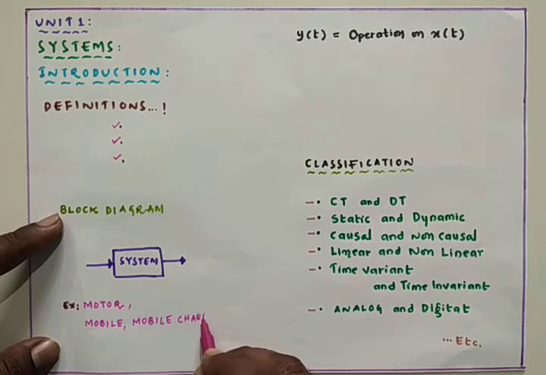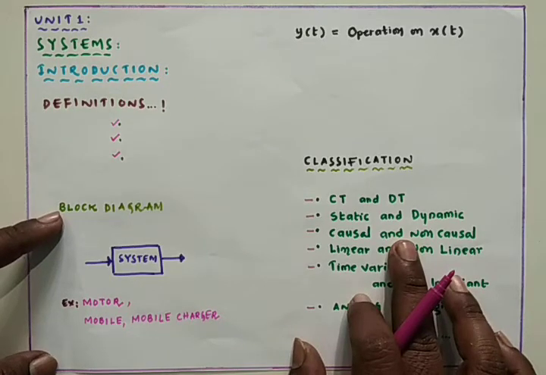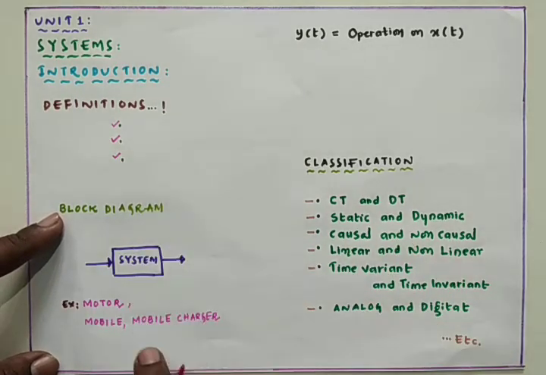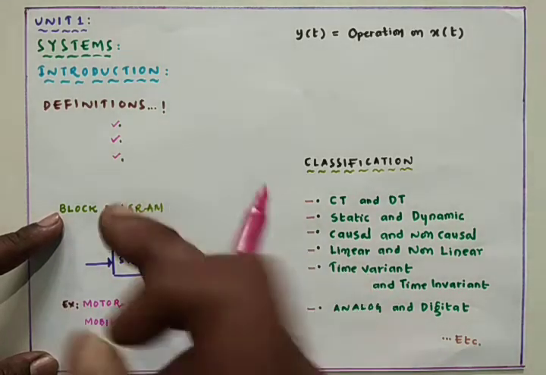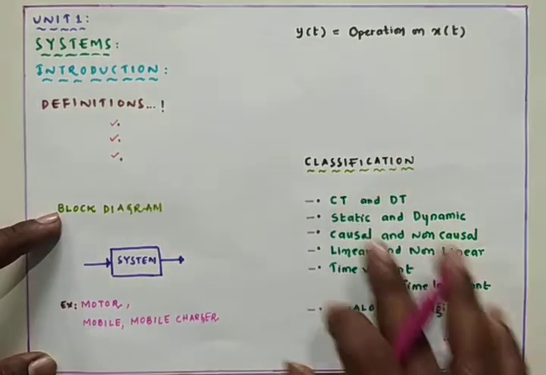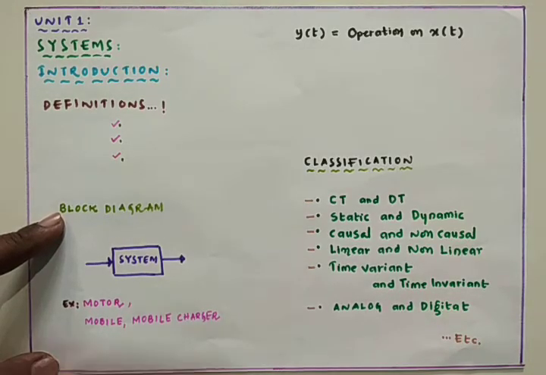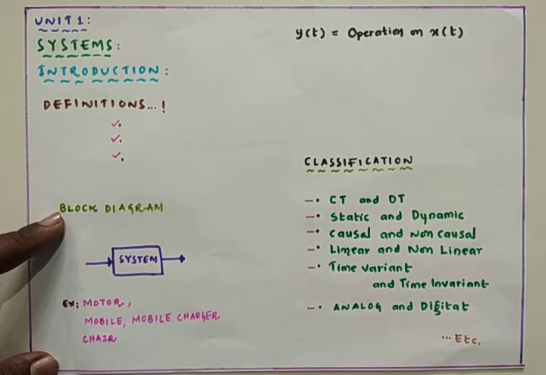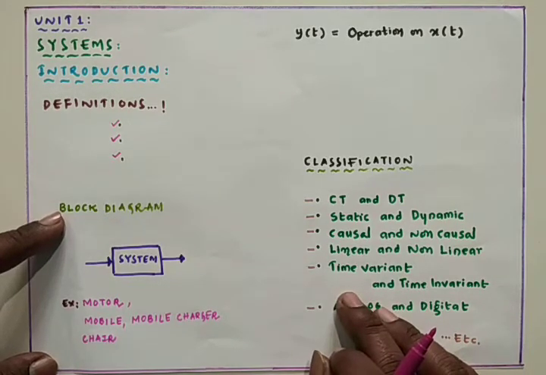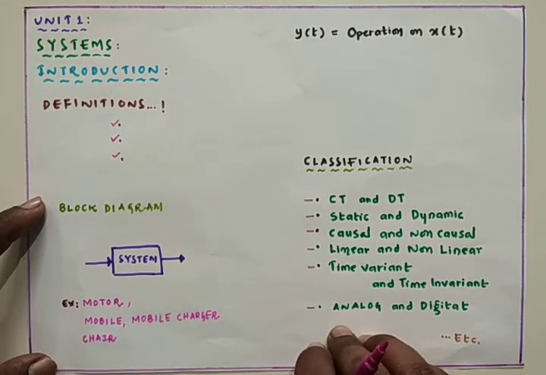In particular, I am taking the mobile charger. The mobile charger takes the input of the AC signal, that is alternating current, and that system we are calling a mobile charger, so that the alternating current may undergo many manipulations inside the system, so that it delivers the output, that is a DC signal. And if you go with some physical system, the chair is a physical system. That means all the required things are meaningfully connected to have proper seating on the chair.